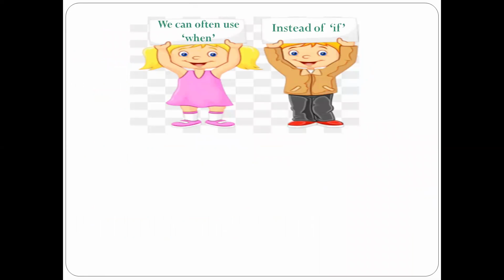We can often use when instead of if. So in order to specify a conditional sentence in zero conditional, you can also make use of when in place of if. For example, when you boil water, it evaporates, right? So I have replaced if with when. This is also correct. There is nothing wrong in it. You can use when also in place of if.